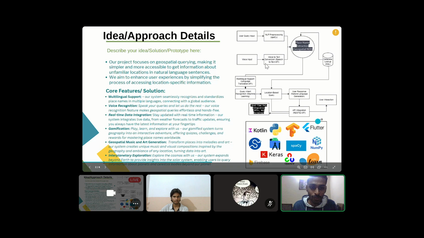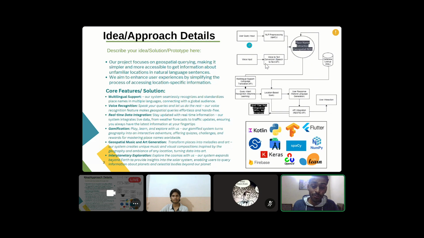Going through the flow chart, this is how the process is going to flow. A user has two ways of inputting data, either through voice or through query input, which is the normal text input. The text input will be pre-processed with NLP, and the voice input will be converted by a speech-to-text API, and both will extract the name.